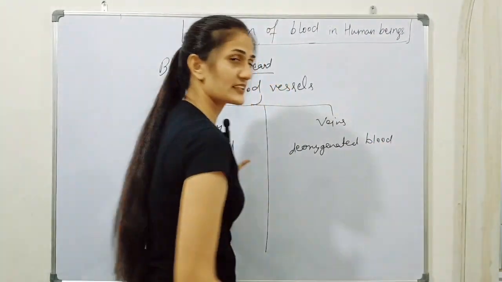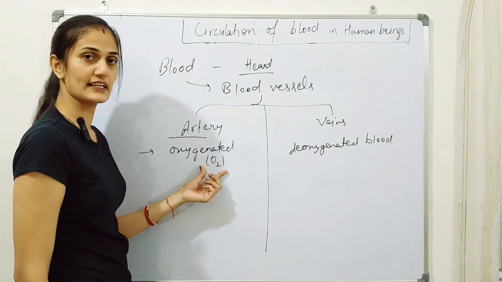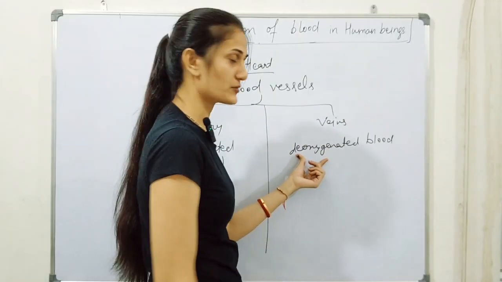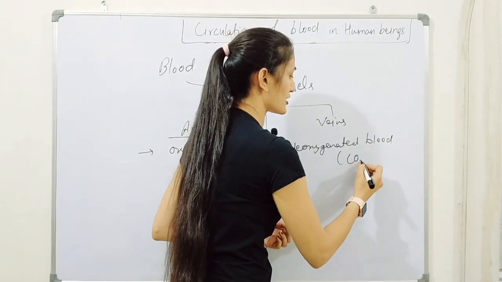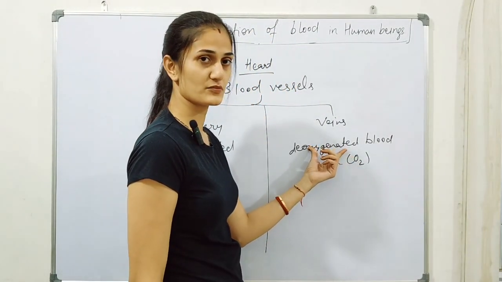The oxygenated blood means oxygen rich blood, while the deoxygenated blood means it contains more carbon dioxide, means carbon dioxide rich blood.